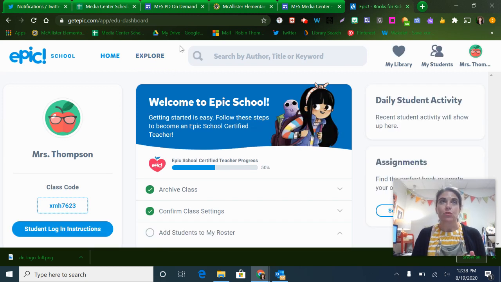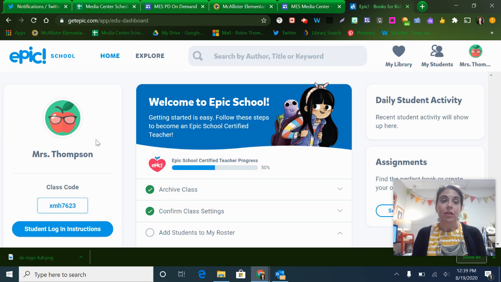The cool thing about this resource is that it is free from 6 a.m. to 3 p.m. After the school day hours, each student has 2 hours of free reading per week. So it's a Sunday to Saturday schedule. So you can assign material for students at home as well, outside of the 6 a.m. to 3 p.m. hours. But again, they only do have 2 hours free outside of those hours. So make sure you've set up your account.